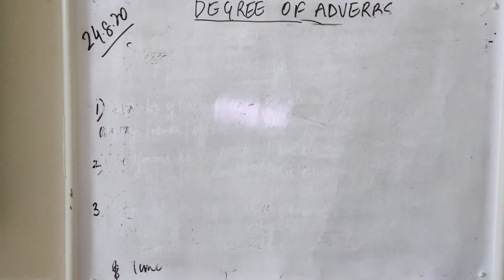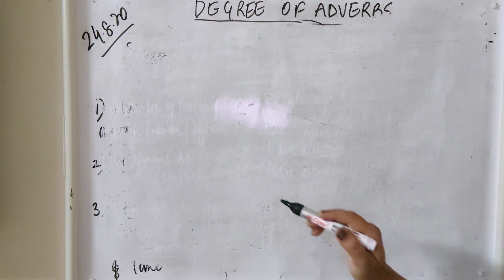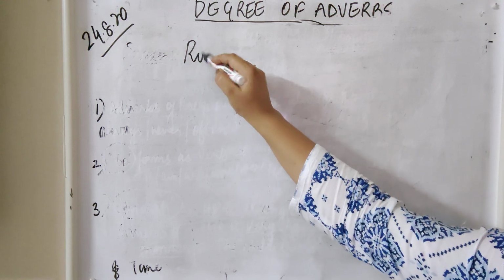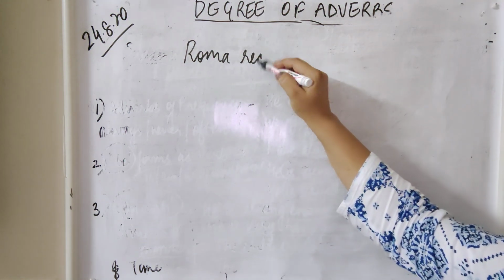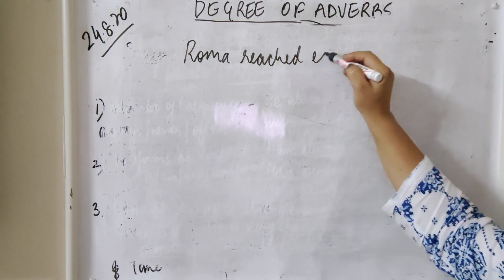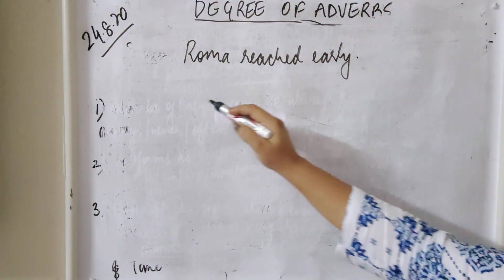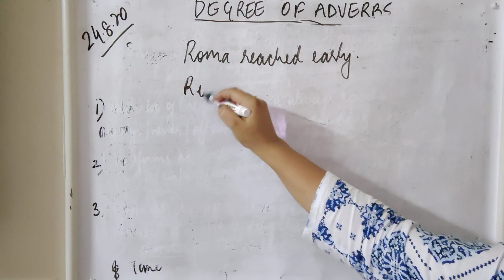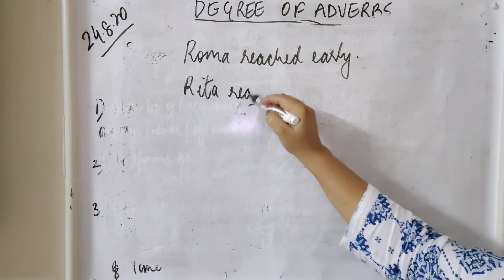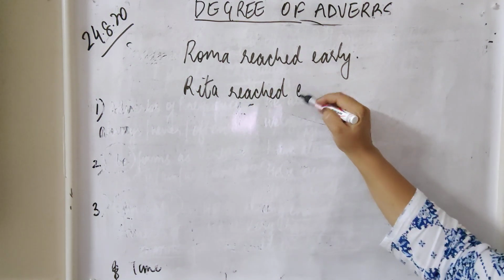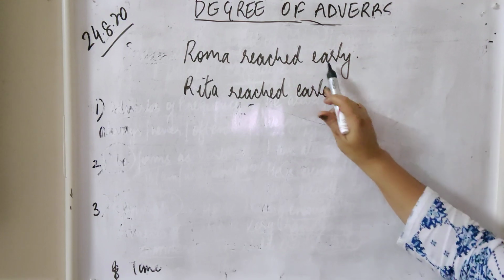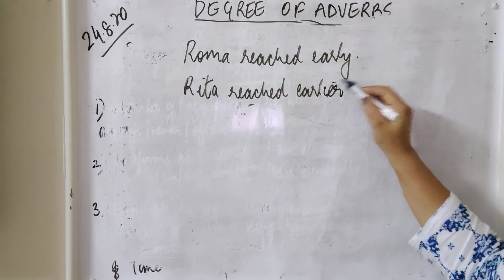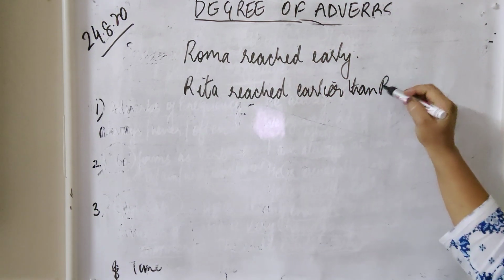For example, if I write: Roma reached early. Rita reached earlier than Roma.